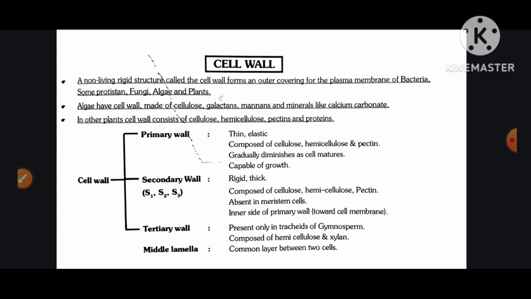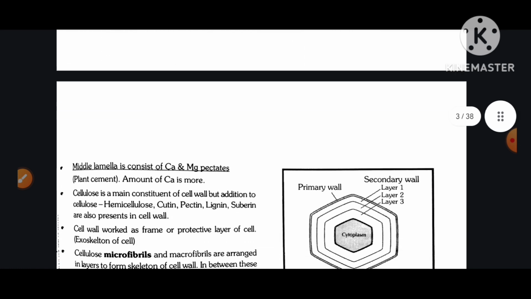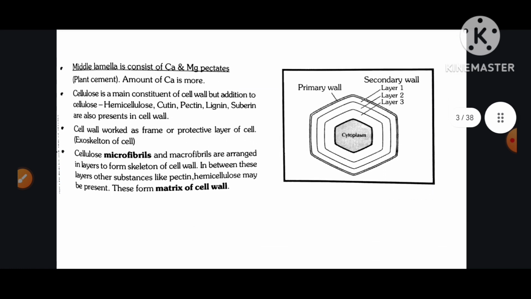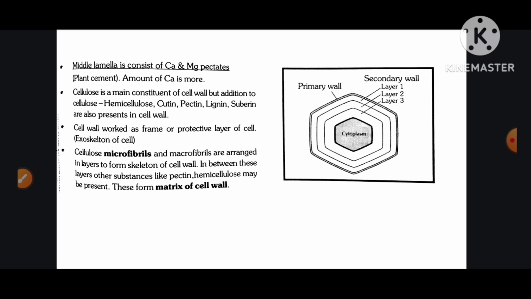Mid-lamella is the common layer between two cells. Mid-lamella consists of calcium and magnesium pectates. It is the plant cement, and the amount of calcium is more. Cellulose is the main constituent of the cell wall, but in addition to cellulose, hemicellulose, cutin, pectin, lignin, and suberin are also present in the cell wall. The cell wall works as a frame or protective layer of the cell, the exoskeleton of the cell.